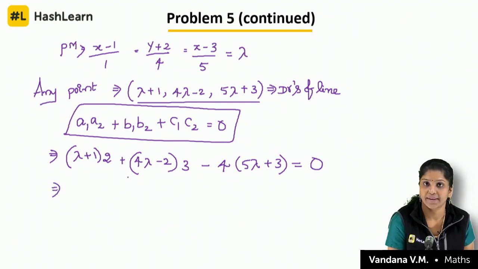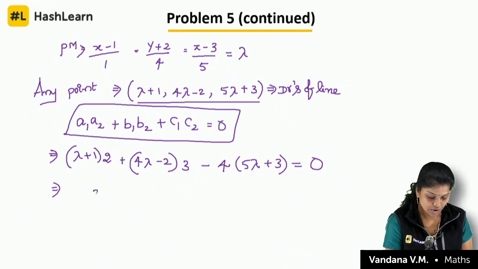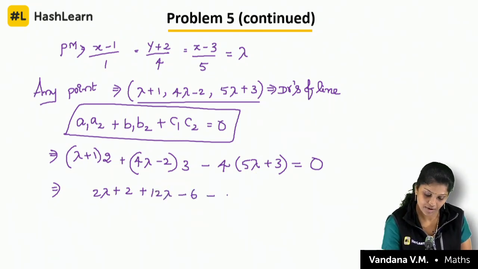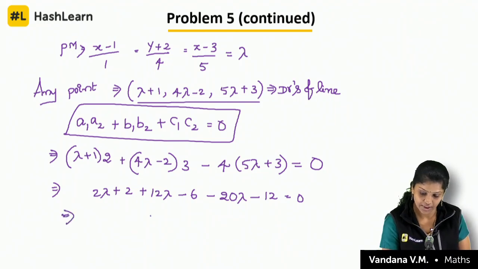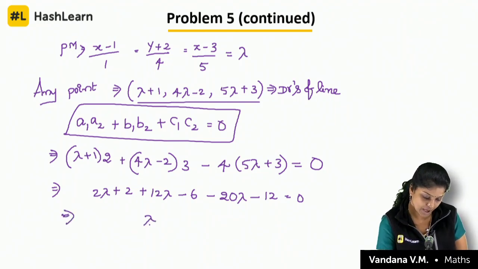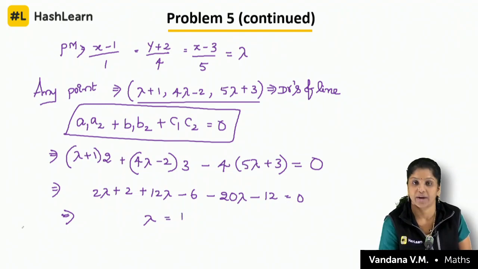So if you solve this, 2 lambda plus 2 plus 12 lambda minus 6 minus 20 lambda minus 12 is equal to 0. Just solve this, you will get the lambda value as minus 1.